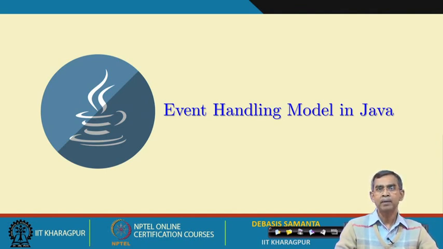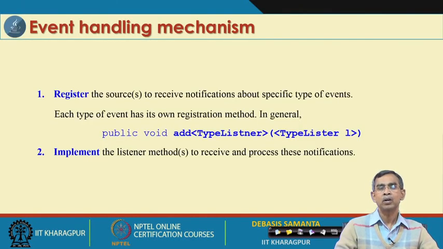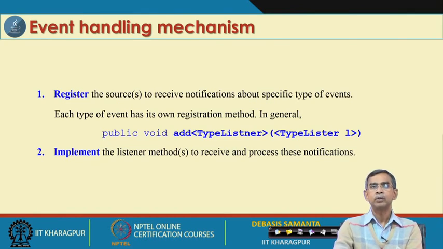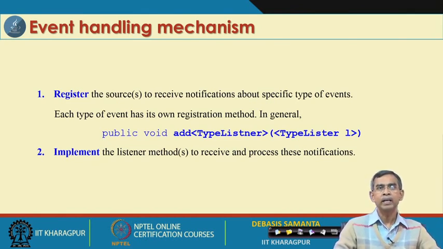So, I will give you some examples, so that you can understand how the events can be handled. As the time is short, I will not be able to cover all types of event sources; only mouse and keyboard are the two events we will be concerned with. Now, what is the basic idea? If you have to write a program dealing with event handling, there are only two steps. These are very simple two steps.